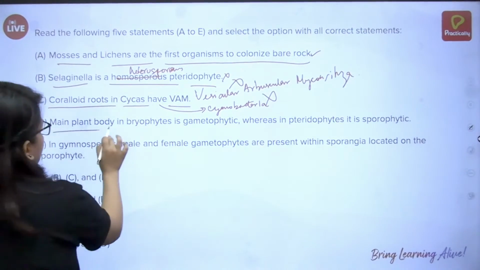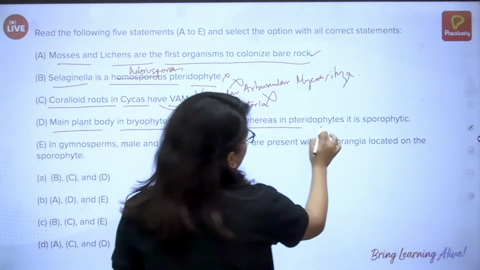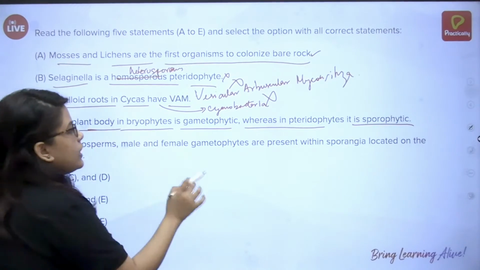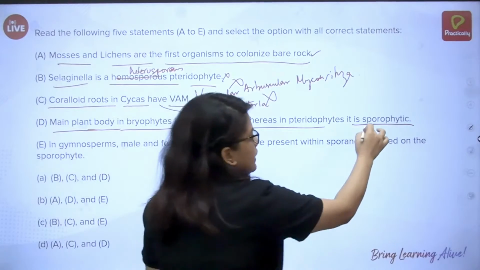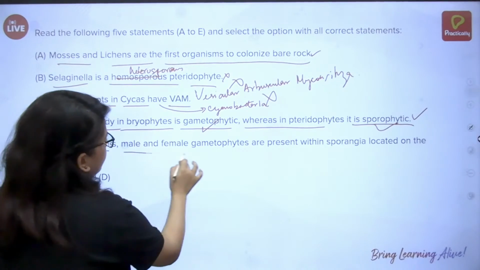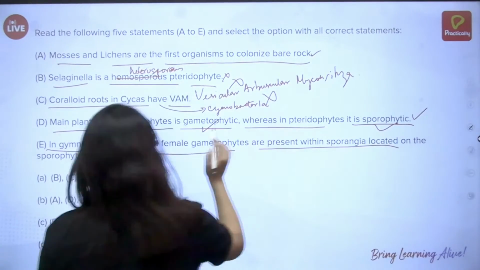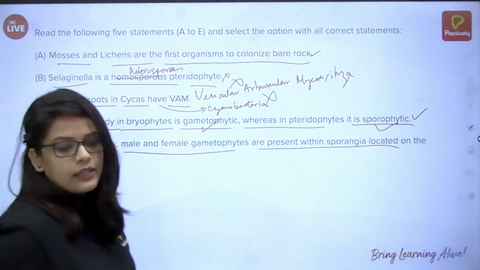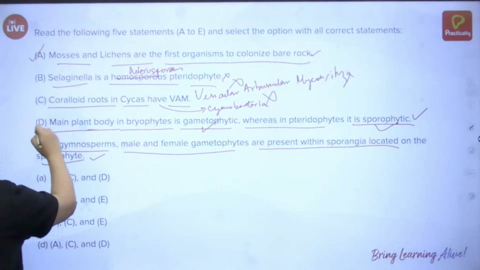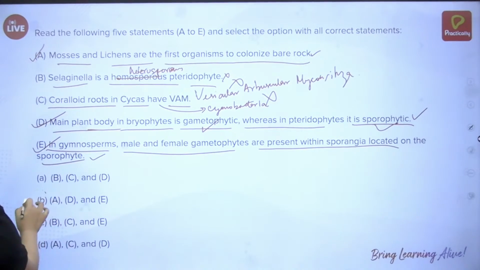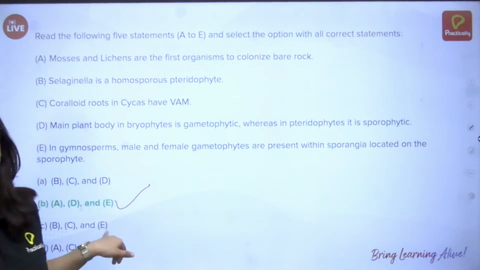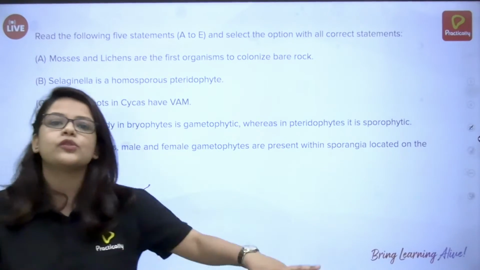Main plant body in Bryophytes is gametophytic, whereas in Pteridophytes it's sporophytic. Just now we read that. So this is right. In gymnosperms, male and female gametophytes are present within sporangia located on sporophyte. This is also correct. So what we found is A is correct, D is correct and E is correct. So I think it can be option B. Option B. So this is how you solve a question.